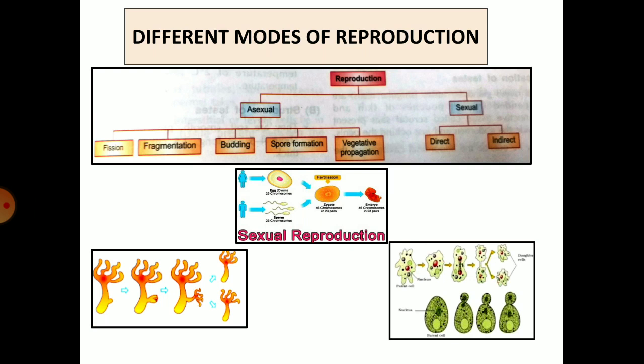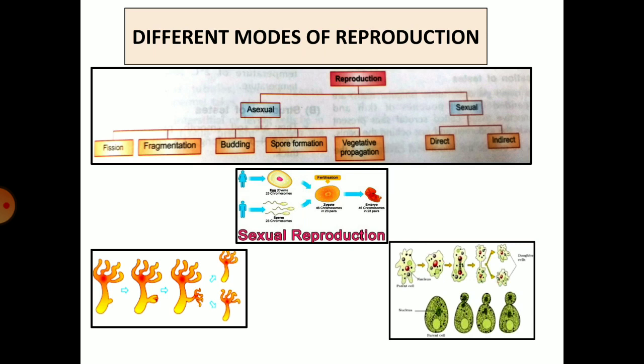Binary fission. This is seen in amoeba and lower protozoans. Fragmentation, budding. You can see it in the figure, hydra as well as yeast present here. Spore formation and vegetative propagation. Most of the plants are capable of reproducing with the help of vegetative propagation.